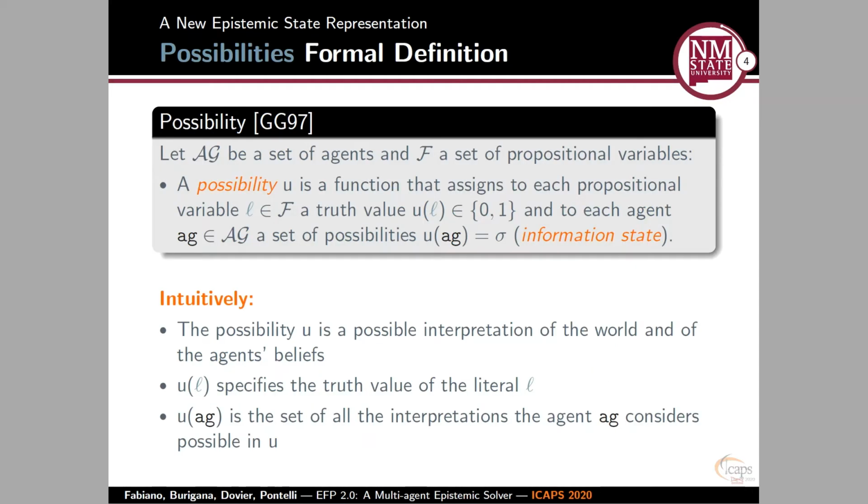But more formally, what is a possibility? A possibility is just a function that assigns to each propositional variable a Boolean truth value, and to each agent a set of possibilities. That is why possibilities are non-well-founded. And this set of possibilities, called information state, is used to encode the agent's beliefs from that possibility.